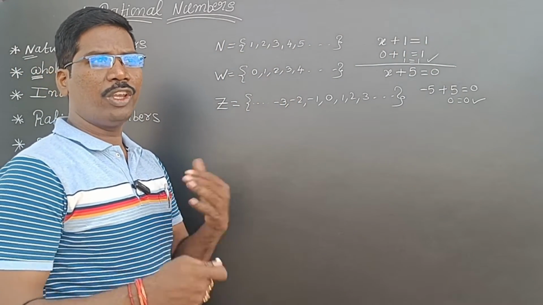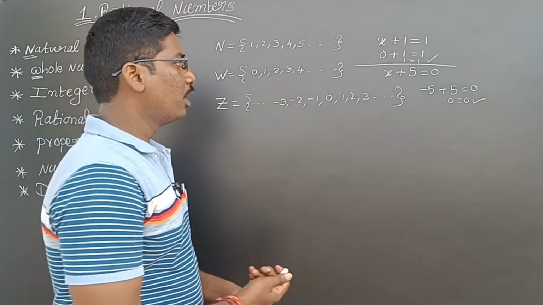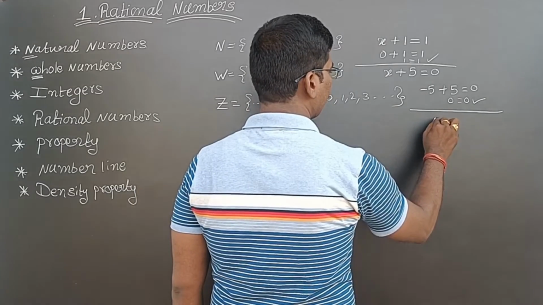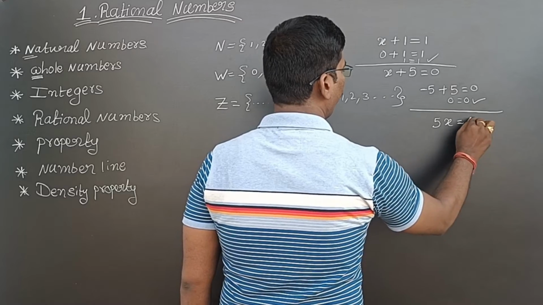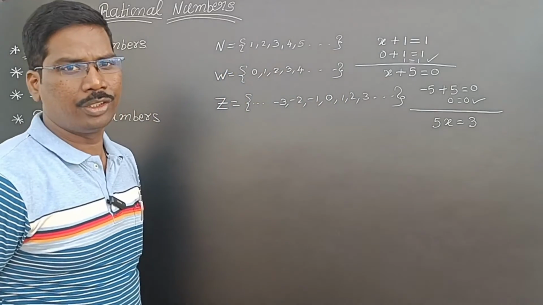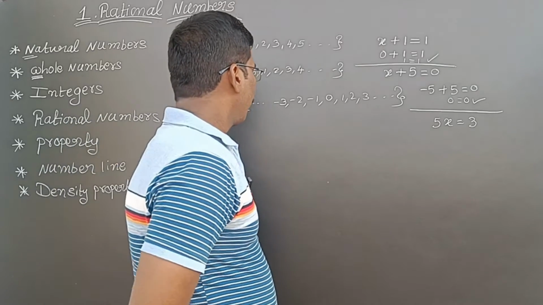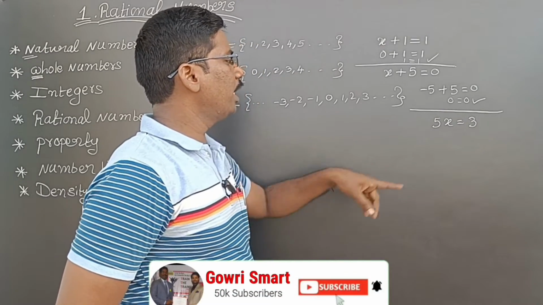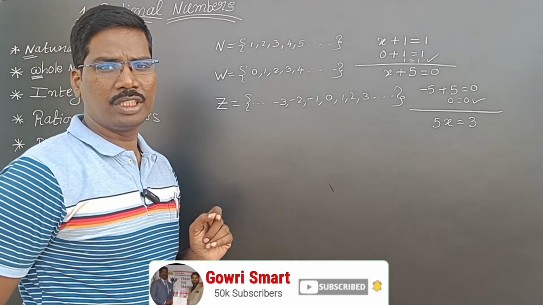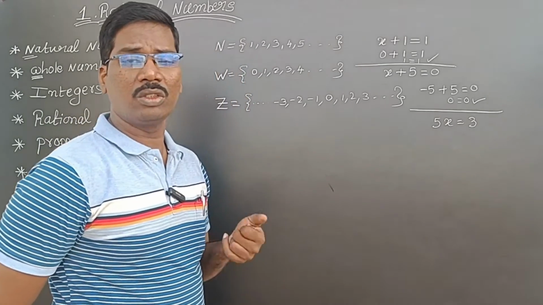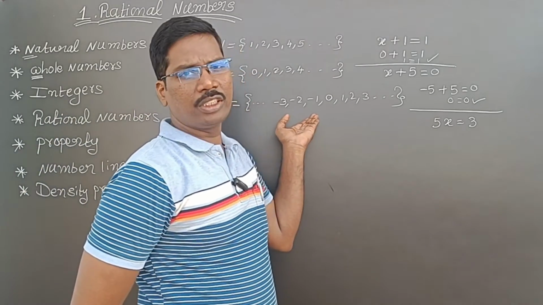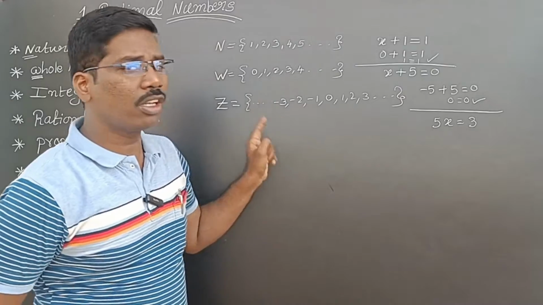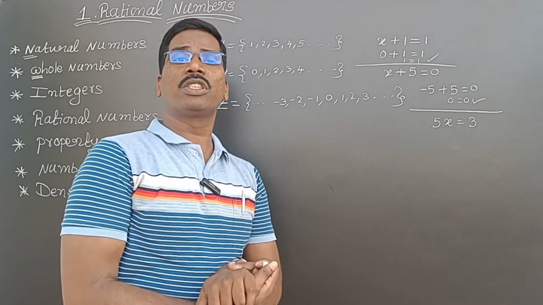Now if I study further, I will take one more equation: 5x is equal to 3. Now I will check whether this number system satisfies 5x is equal to 3. Does this system satisfy this equation? No, because if I take any value of integer, it will not satisfy the equation I have taken. It means in this also some numbers are missing.